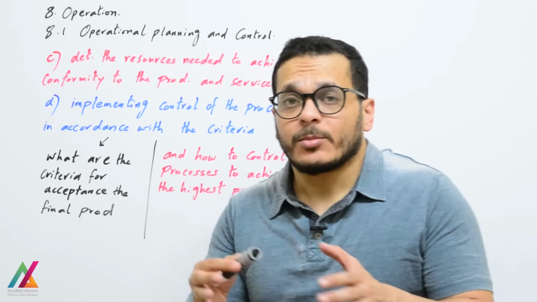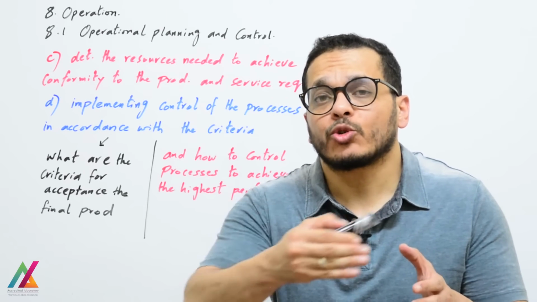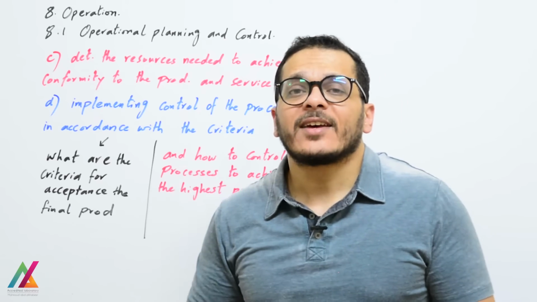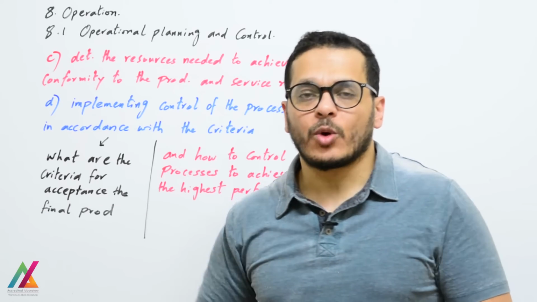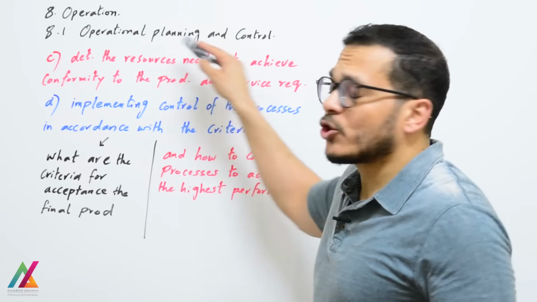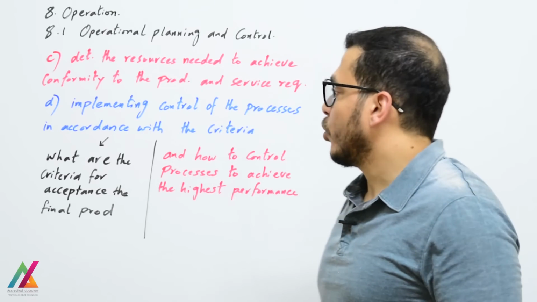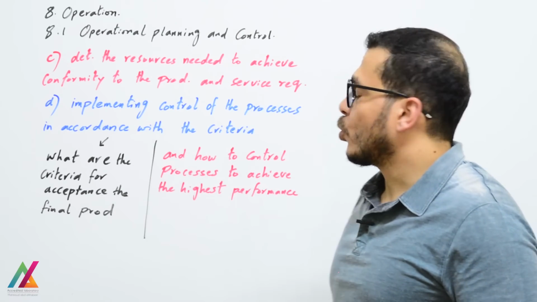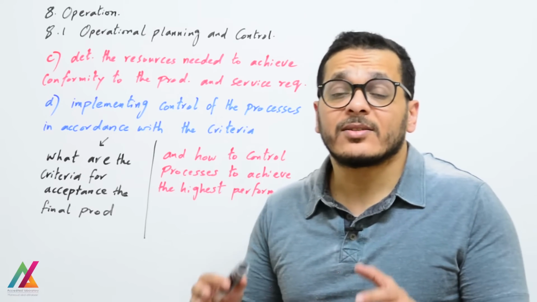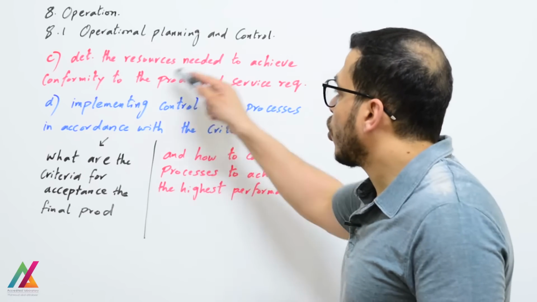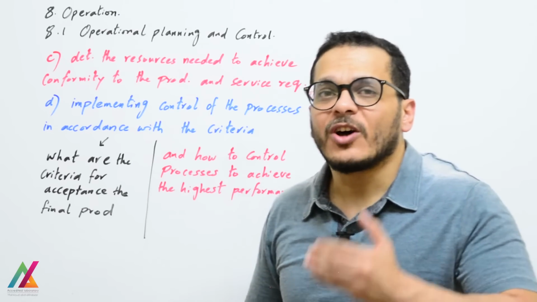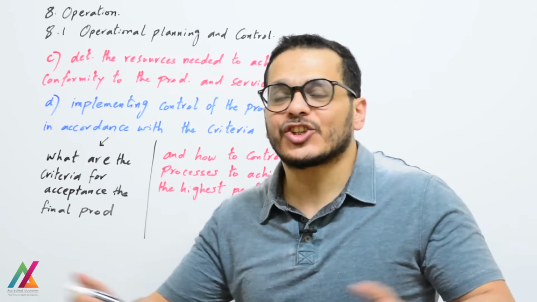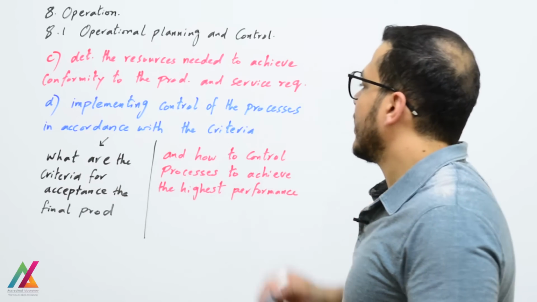Based on the customer requirement relating to his product or service, you shall have the resources required to achieve the conformity to these requirements. So all resources shall be available, and also by implementing control of the processes, and this is very important: what are the controls that you will implement for each process to achieve the highest performance from each process in accordance with the criteria.